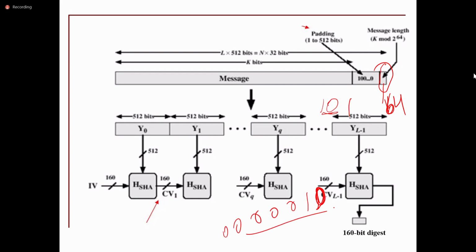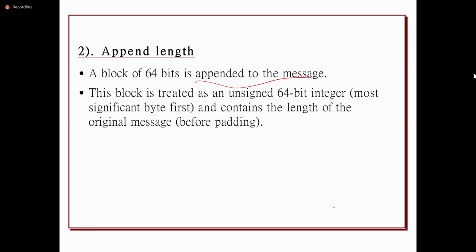But the maximum length is 64 bits. It is an unsigned 64-bit integer and contains the length of the original message. So that is adding the length to the message.